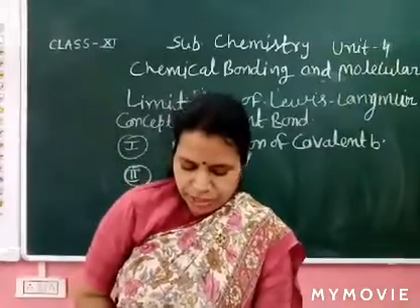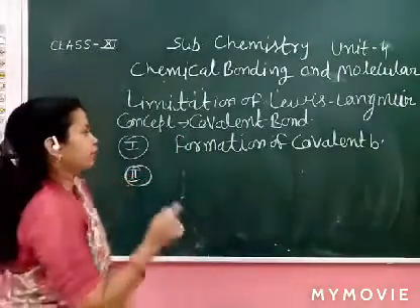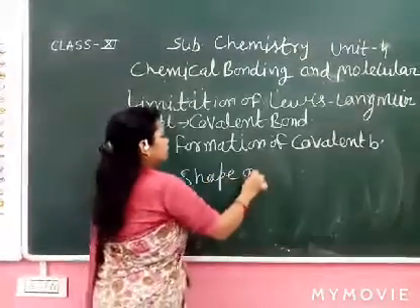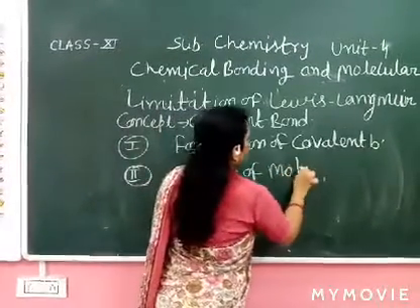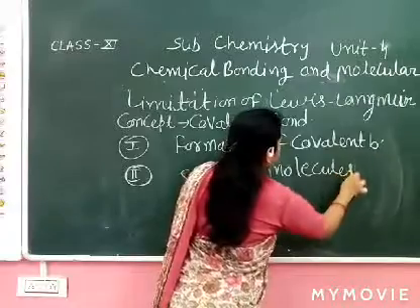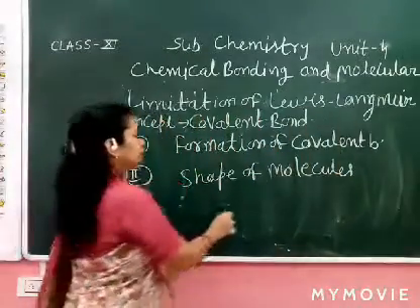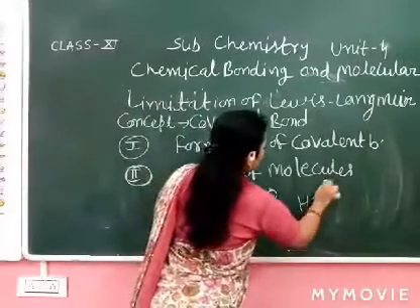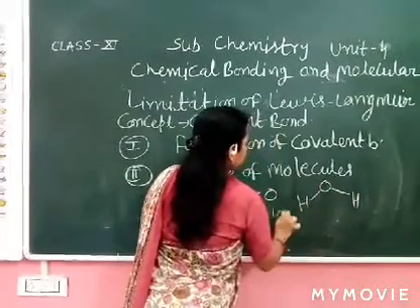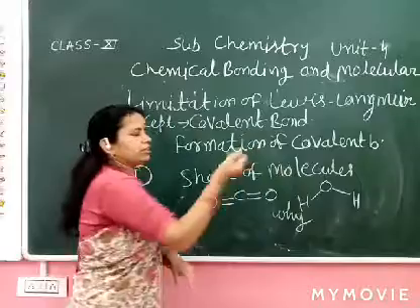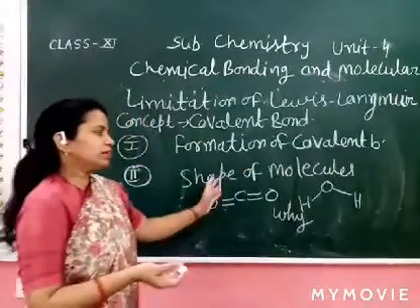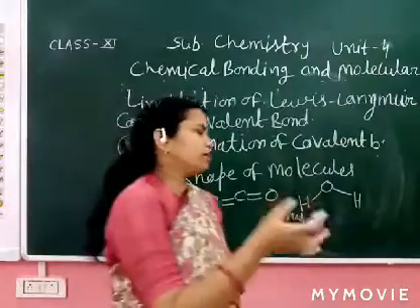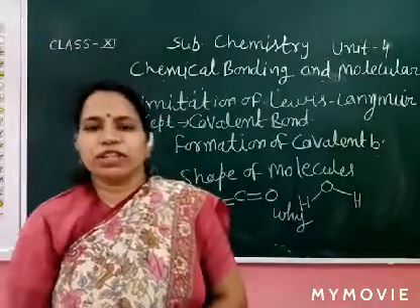Now, it could not explain the shape of the molecule containing covalent bond, the geometry of the molecules. Molecules may be linear like CO2. CO2 is linear, H2O is angular. Why? So it could not explain the shape and geometry of the molecules. Why are they linear, why angular, why V-shape, why trigonal?